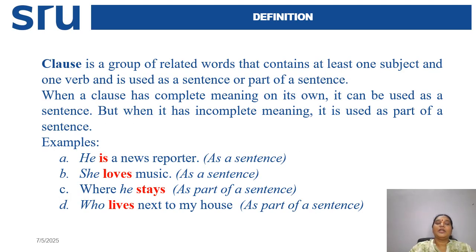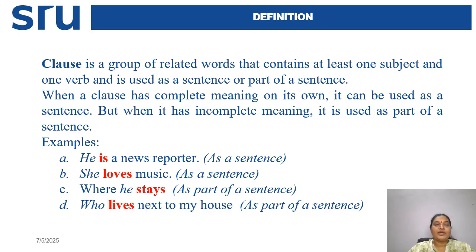A clause is a group of related words that contains at least one subject and one verb and is used as a sentence or part of a sentence. Sometimes it gives complete sense and sometimes it acts as a part of a sentence. When a clause has complete meaning on its own, it can be used as a sentence. But when it has incomplete meaning, it is used as a part of the sentence.